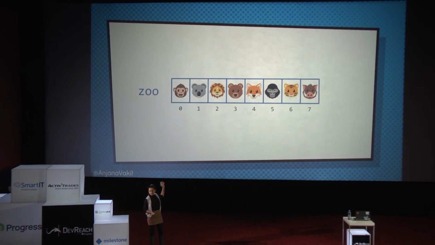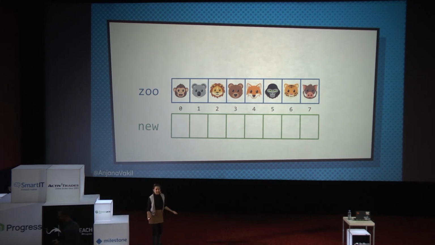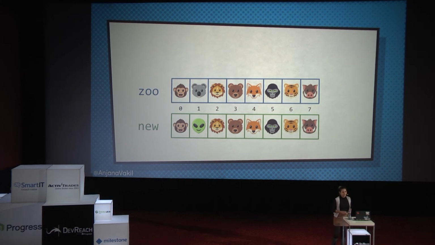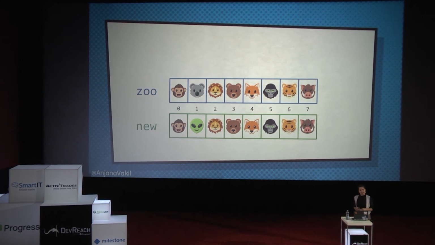I have an array called zoo. But if I want to update my koala to make it an alien, I can't change zoo. It's there. I created it, and it is immutable, so it's always going to be there. It's always going to be these exact animals. So if I want a new array that has an alien in it, what I'd have to do is create another array. I'll call it new, because I'm that creative. And in this new array, I can put my alien in index 1, instead of the koala. And then what I have to do is go through and copy all of my other animals into the array.